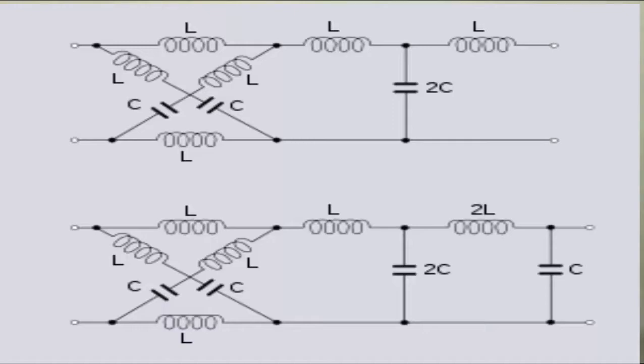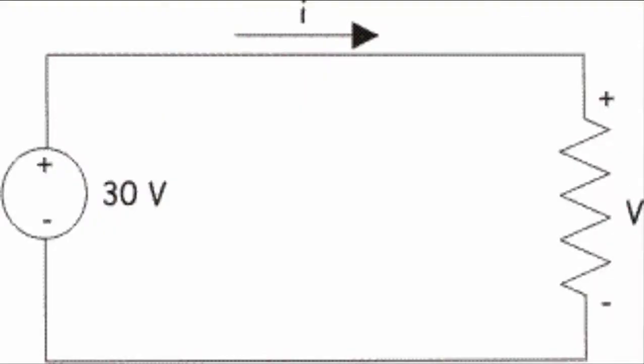If these elements are arranged in a network, and there is a closed path, any single closed path in that particular network, then that network will be called a circuit. That means if there is no closed path, then it is called an electrical network. If there is a single closed path in that arrangement of these particular elements, then it is called a circuit. Now come to the particular topic.